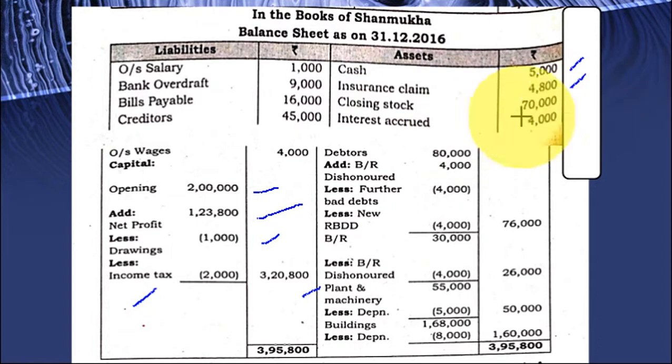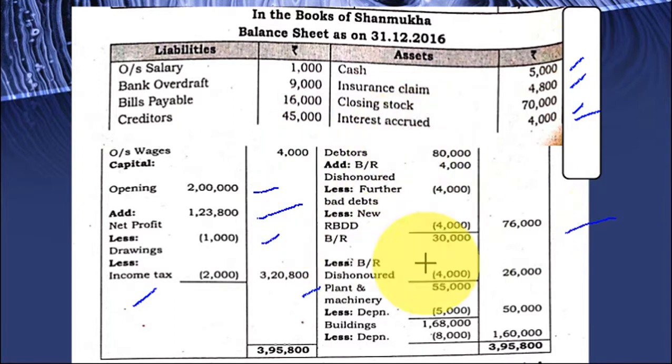So 4,800 closing stock, interest accrued but not received, right? 4,000. Then debtors 80,000, add bills receivable dishonored. I told you when you have this 4,000, you have to add it back to the debtors and you have to deduct from the bills receivable because bills receivable cancelled, no? So you have to deduct from the bills receivable and that cancelled amount should be added to the debtors. So 80,000, add 4,000, less further bad debts 4,000, less new RBD 4,000. So 76,000.